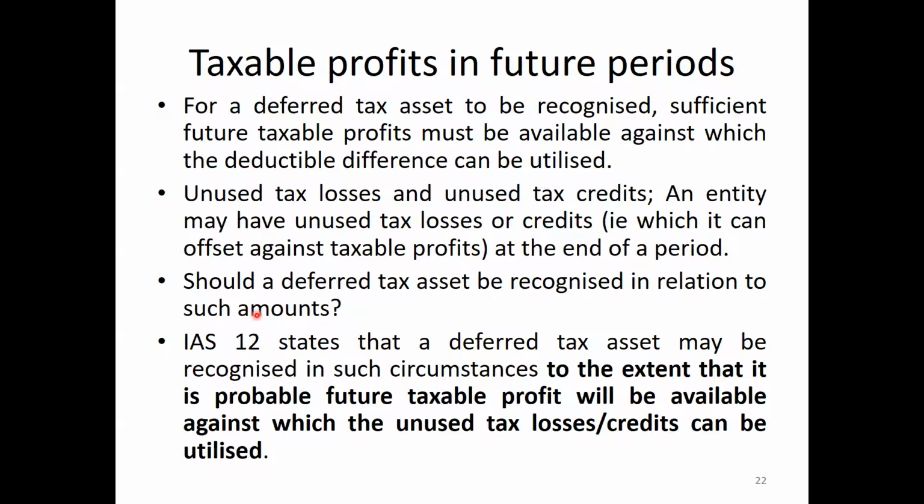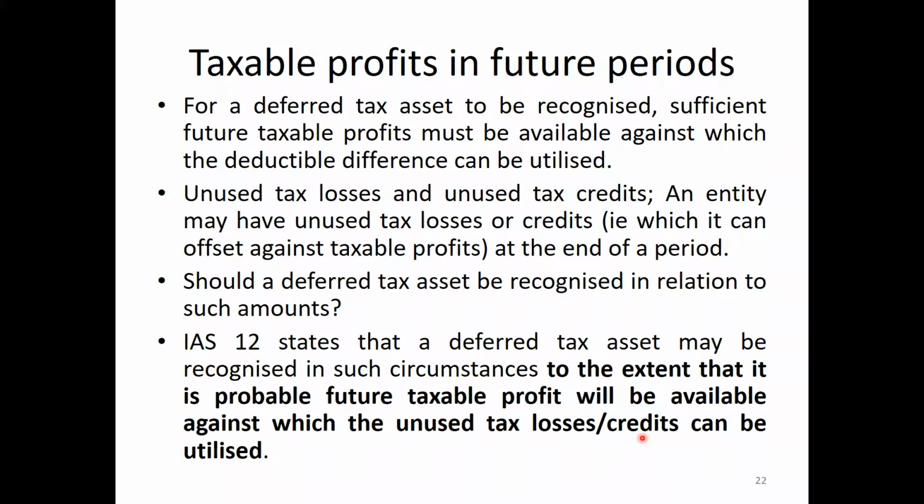If we doubt that in a future period we will have a loss, then we can't utilize the deferred tax asset. IAS 12 states that a deferred tax asset may be recognized in such circumstances to the extent that it is probable future taxable profit will be available against which the unused tax losses and unused tax credits can be utilized.